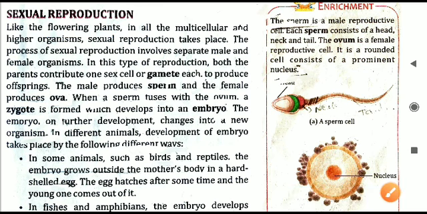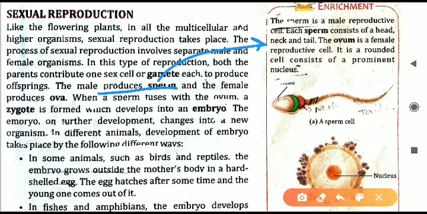In the case of human beings or animals, there is the presence of gametes, that is the male gametes and the female gametes. They are also called the sex cells. The male organism will produce the male gametes called the sperm. The sperm is shown in the right hand corner, we'll see just now. And the female organism will produce the female reproductive cells or sex cells or gametes. They are called the ova.